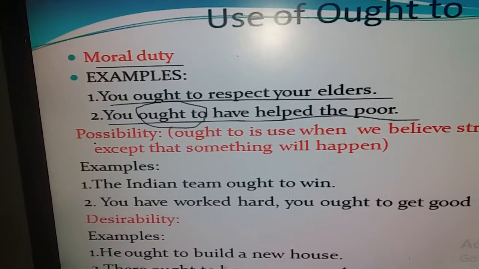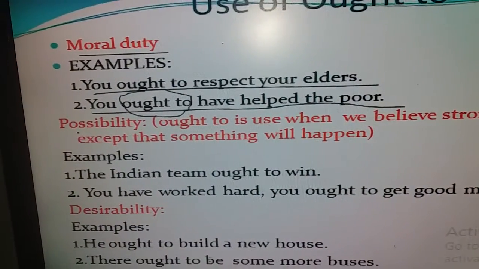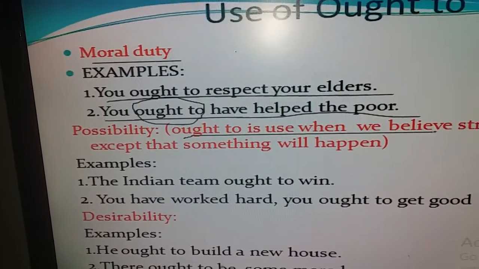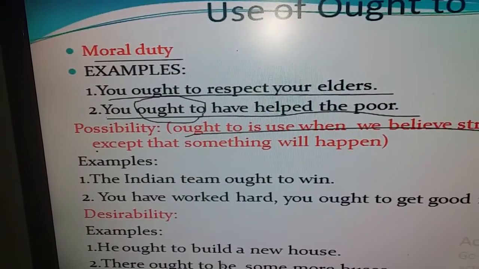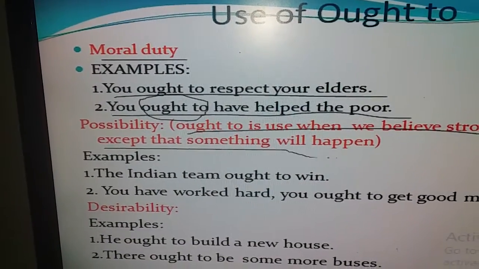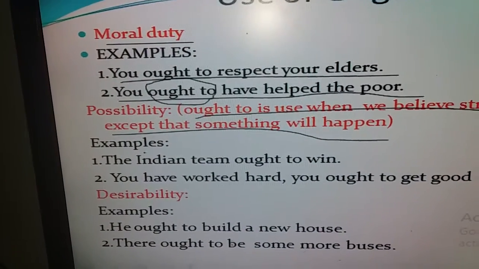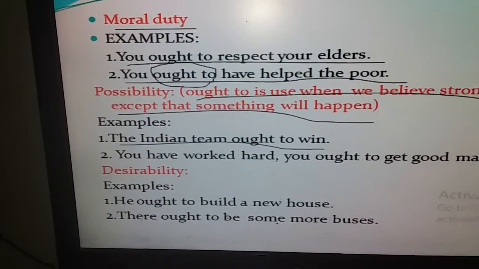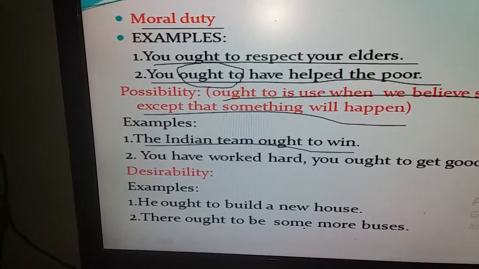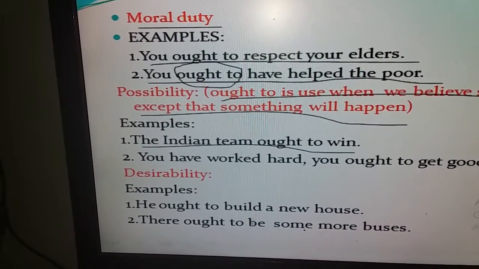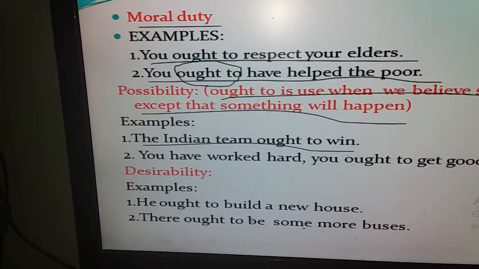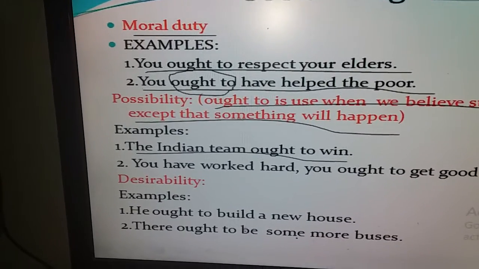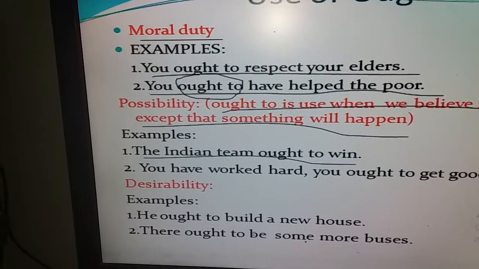Next, we also use ought to for possibility. Ought to is used when we believe strongly or accept that something will happen. For example, the Indian team ought to win. That means we strongly believe that the Indian team will win. So to show our strong belief, to accept that something will happen, we have used ought to here.